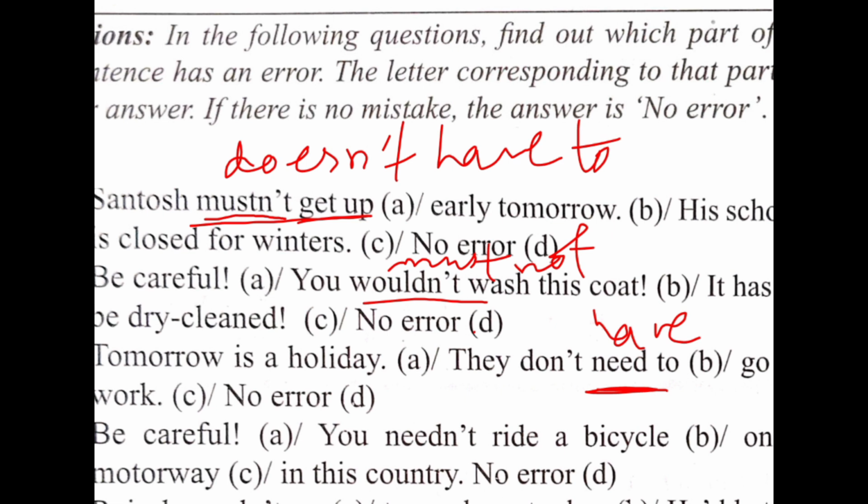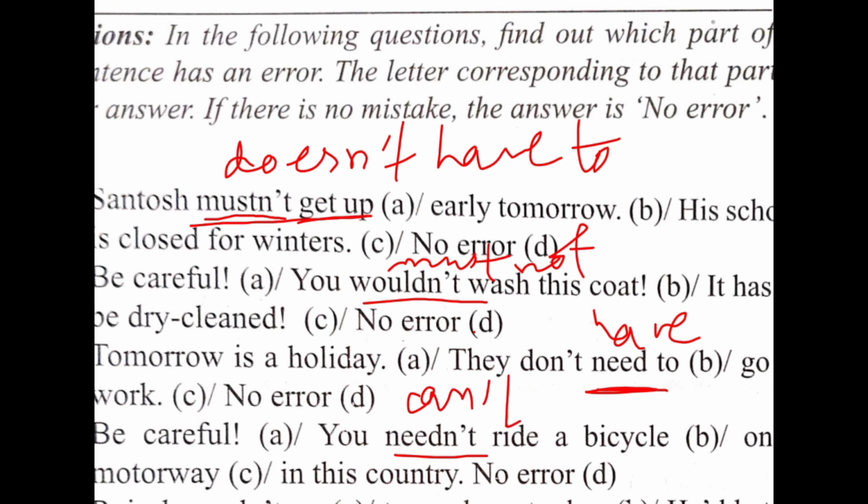Now come to the next sentence. Be careful. You need not ride a bicycle on a motorway in this country. No error. In this sentence, need not is changed into can't.